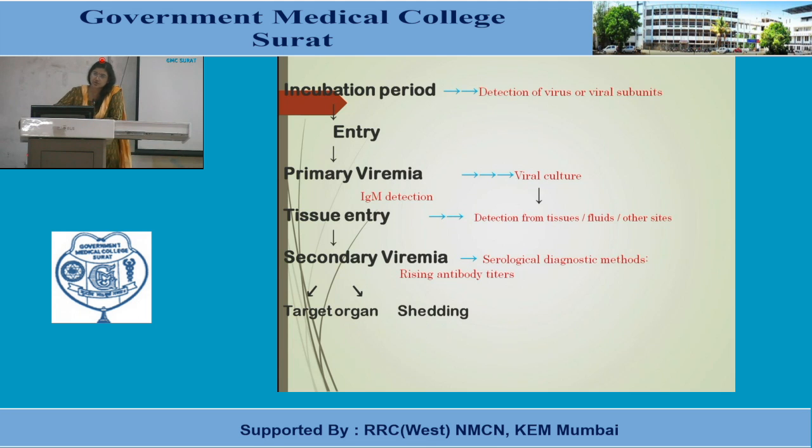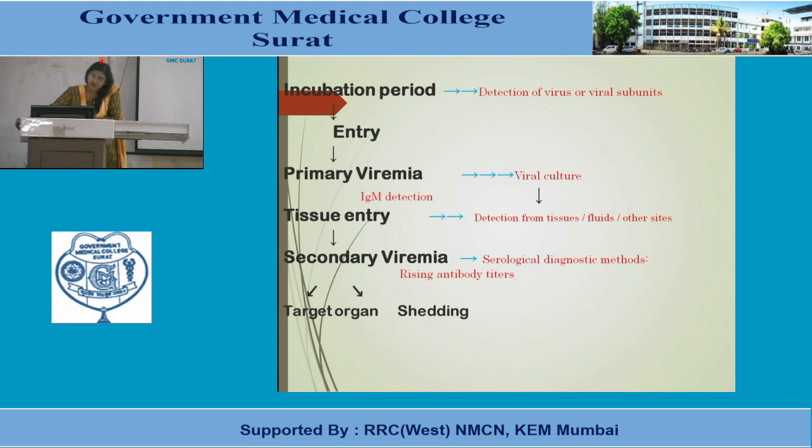Okay, so this flow chart shows a natural history of the disease and at which point we can do the different tests for viral diagnosis. So when the virus enters into the body, first there is a period which is known as incubation period, where usually the symptoms are not there, but the virus is present and multiplying in the body. At this period of time, we can detect the virus or virus subunits, usually by PCR or molecular testing.